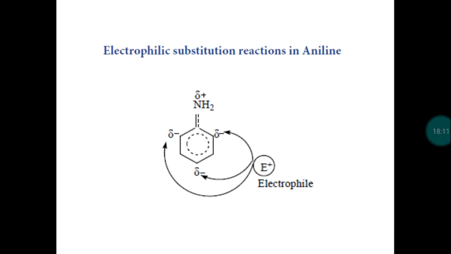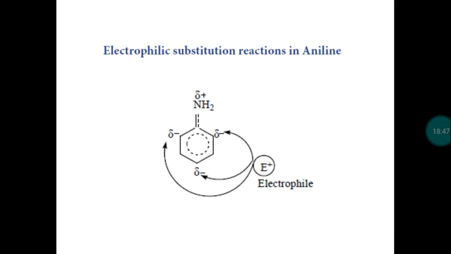Next one, electrophilic substitution reaction. So now the benzene ring will be involved in the reactions. We take aromatic amines like aniline. Usually the aromatic ring, the benzene ring, will be involved in electrophilic substitution reaction. So the incoming electrophile can occupy ortho, meta and para position. The primary substituent will direct the incoming substituent. If the primary substituent is an ortho para director, the incoming electrophile will occupy ortho and para position. So we call the primary substituent a ring activating and ortho para directing group.